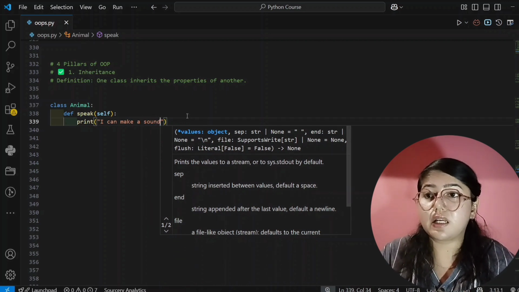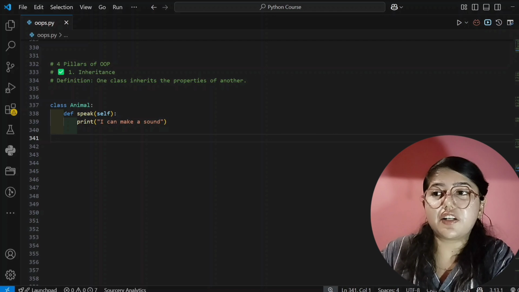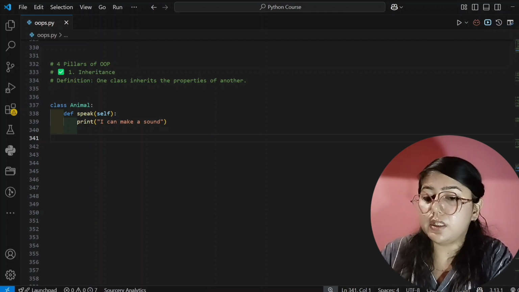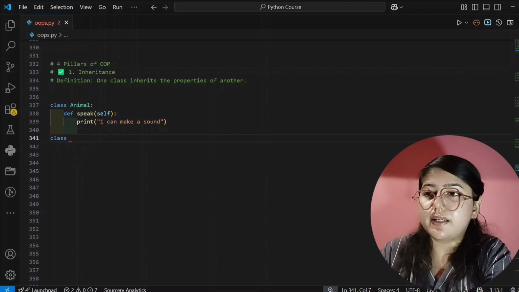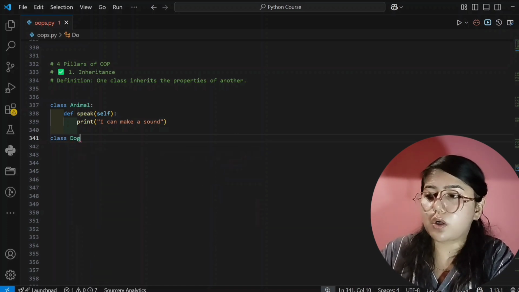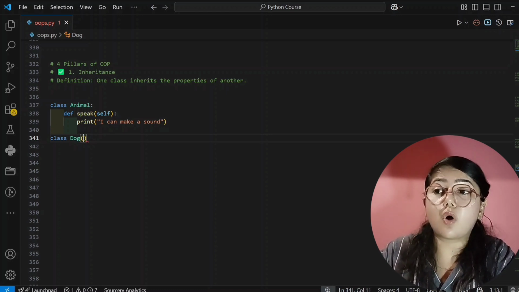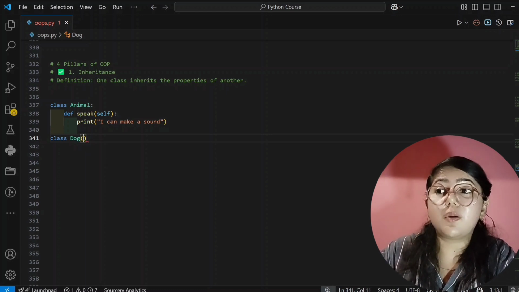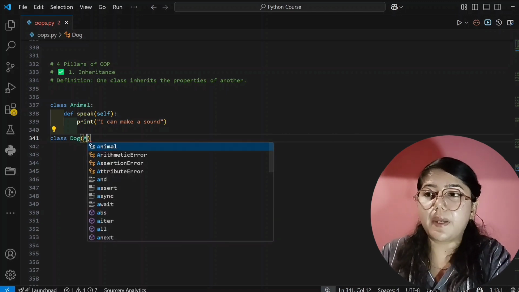This is the parent class. Now I will create a child class, and I'll tell you how you can tell which is the parent class and which is the child class, don't worry. See here, class, and I am creating a child class and giving it the name Dog. Inside the parenthesis I am not passing self, I will pass the parent class directly.